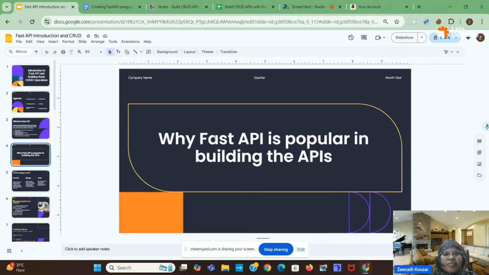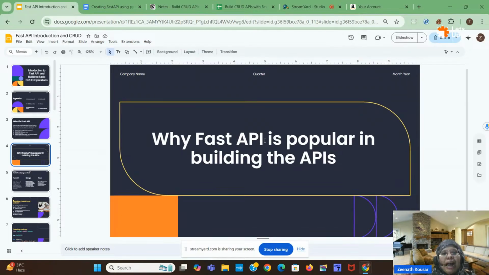Next, why is FastAPI popular? It is mainly for the backend part. If you want to integrate backend and front end totally, or create a major project, then FastAPI is not the right choice; you can go with Django. If you want to integrate a complex front end with a complex backend, go for Django. If you want to build simple APIs, a simple front end with simple API data, or work with the database in a simple way, then you can go for FastAPI.